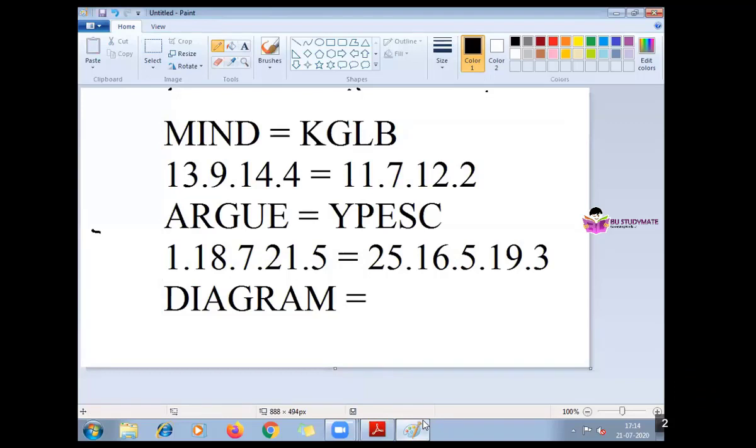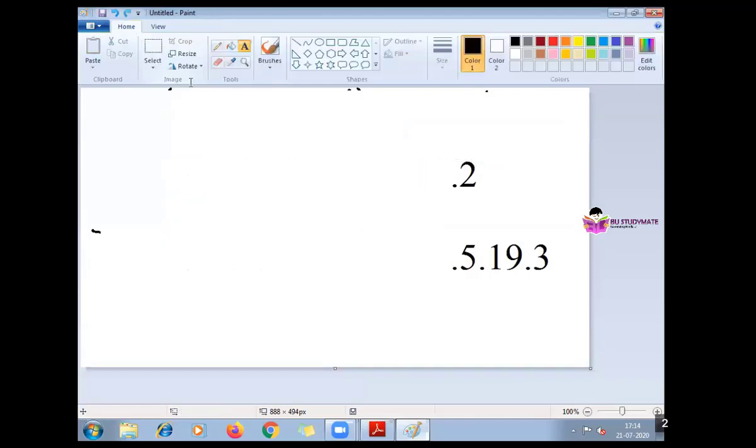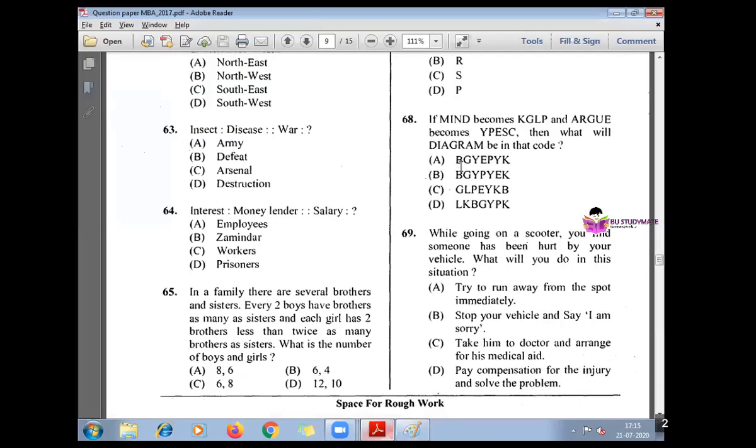So if we start coding, okay, fine, no problem. So if you start coding for the word diagram, D is 4, 4 minus 2, B. So first letter should be B, means option 3 and 4 eliminated.